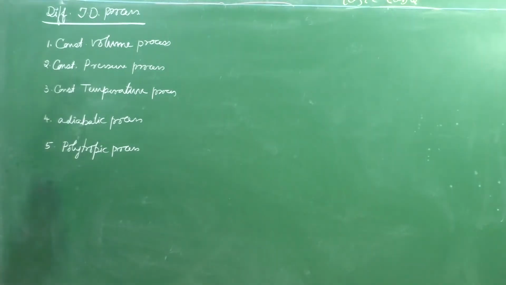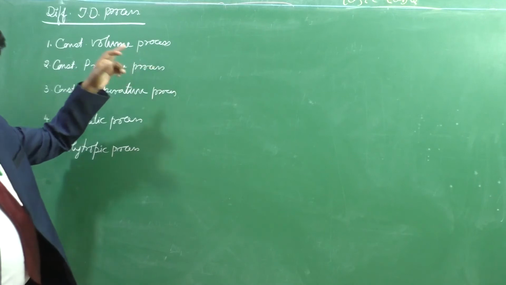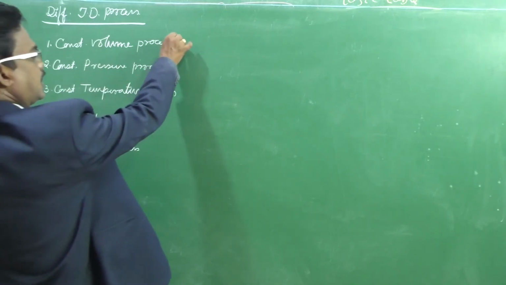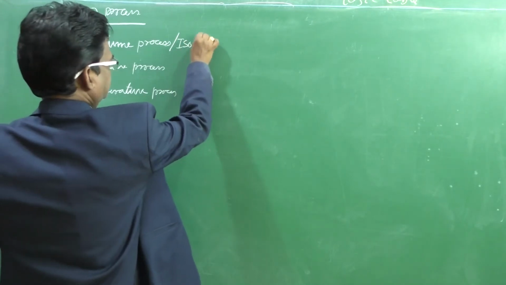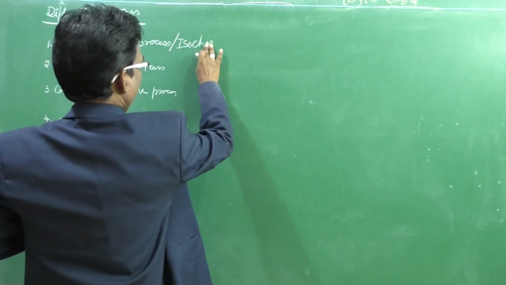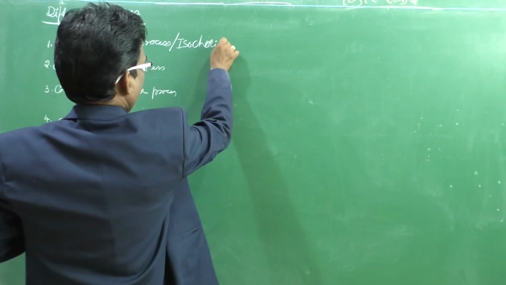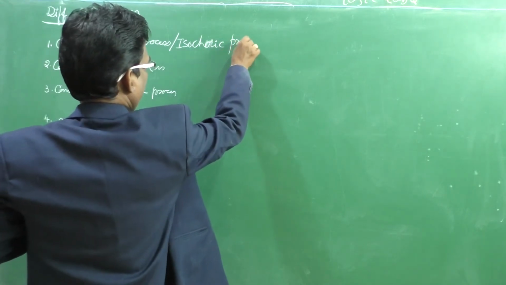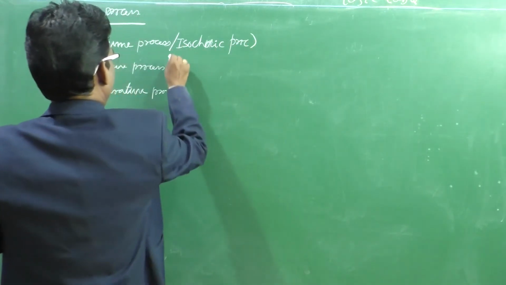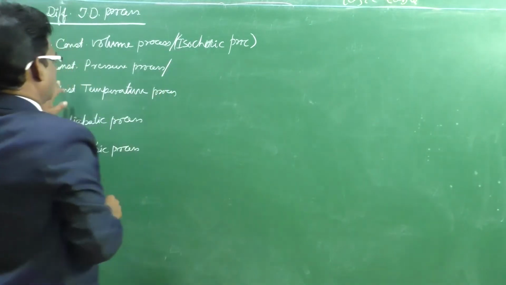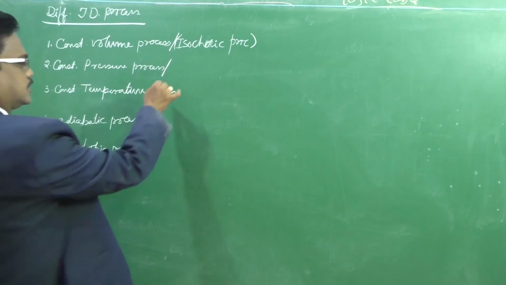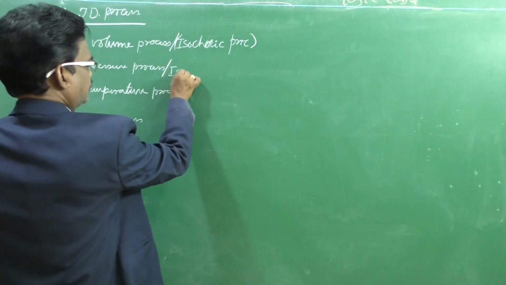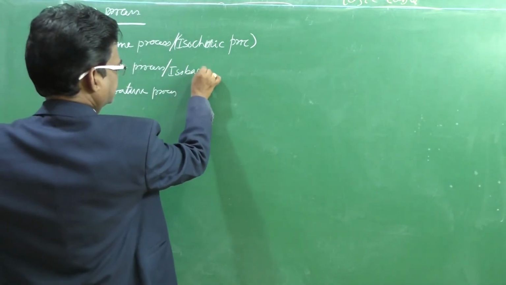The constant volume process is also called the isochoric process, right? Next one, the constant pressure process, also called the isobaric process.